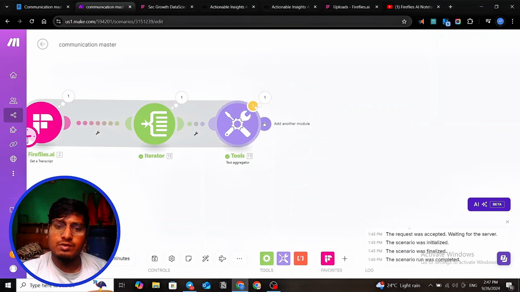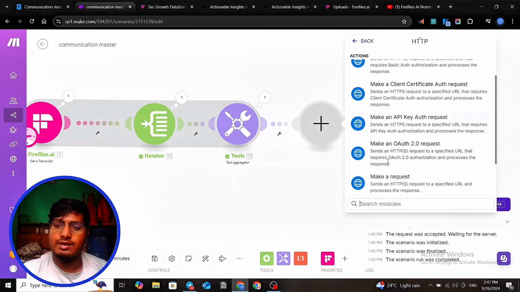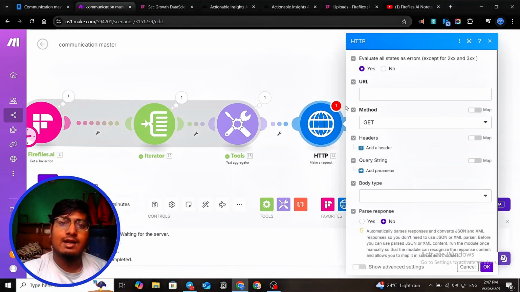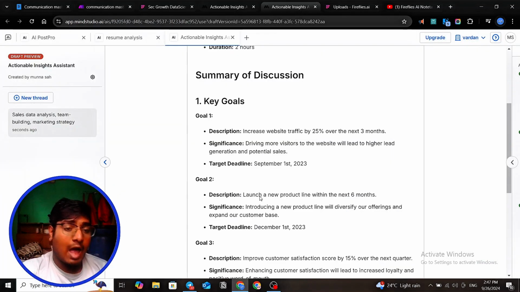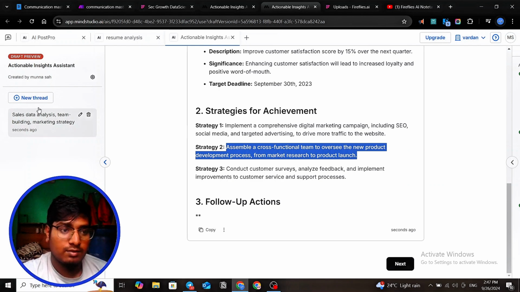What we do is make an HTTP request and add a MindStudio API, so this happens simultaneously: if your meeting goes, it gives the data and goes to this and provides a summary. And after that, we save this as editable.